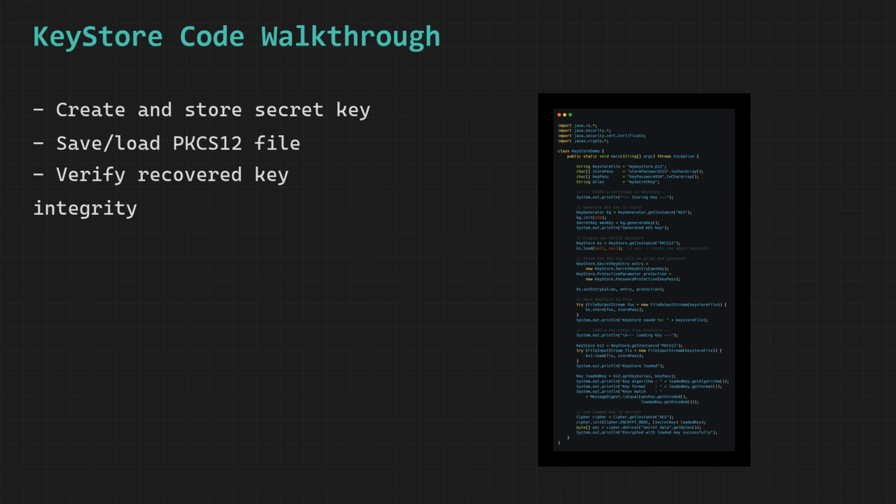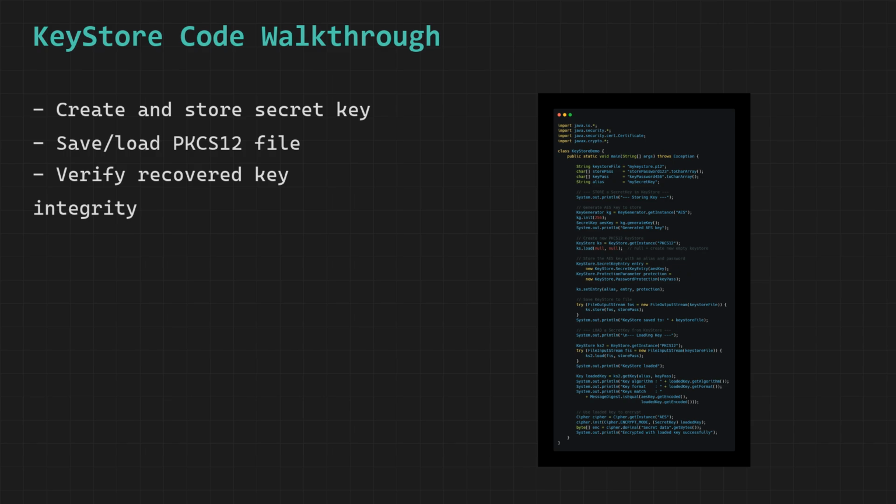call getKey and pass the alias MySecretKey along with the correct entry-level password to retrieve the specific AES key that was stored under that alias, and the key store uses the entry password to decrypt and extract the key material and return it to us as a key object.